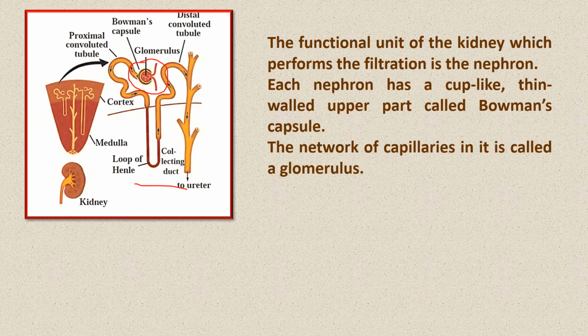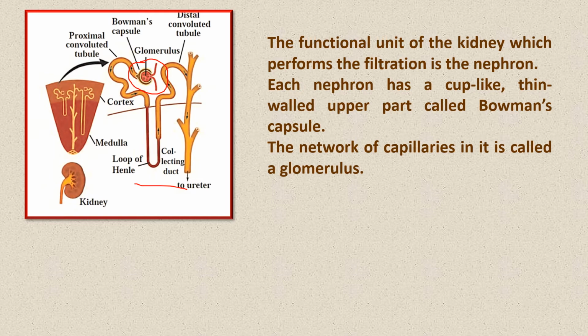A network of capillaries. What are capillaries? The thin branches of arteries and veins are called capillaries. You know that arteries carry oxygenated blood and veins carry deoxygenated blood. Now, these branches of the veins and arteries called capillaries form a thick group and they are in the Bowman's capsule.